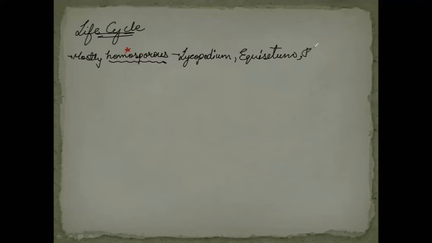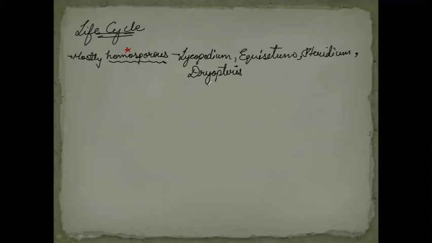Next one is Ceridium. But as I told you, learn 4 or 5 at a time. Don't try to learn them all together. And the last one is Dryopteris. So these are few members which belong to the homosporous pteridophytes which produce single type of spore.